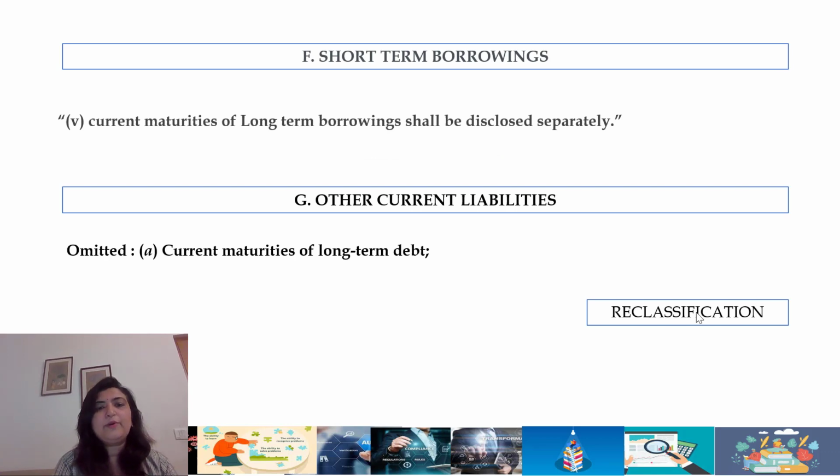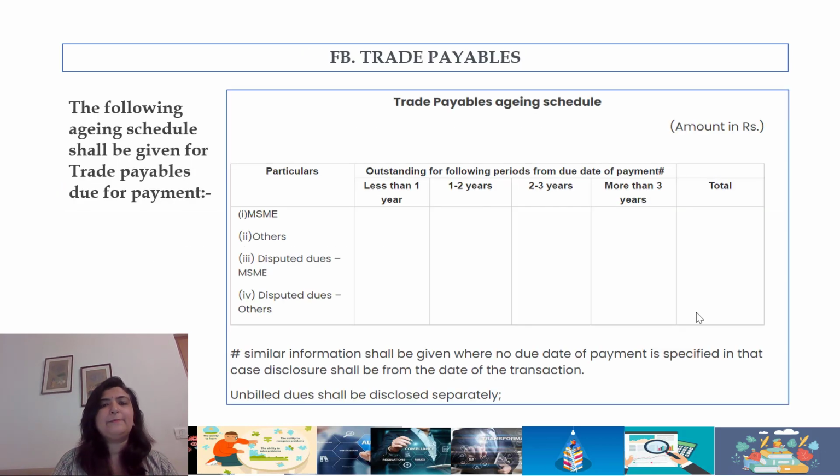Between short-term borrowings and other current liabilities, there is a reclassification. The current liabilities of long-term borrowings will come in the short-term segment, and it is not going to be shown in other current liabilities. It's a very logical reclassification.